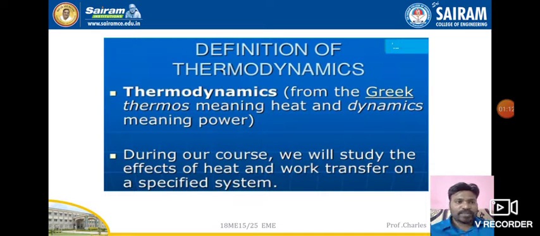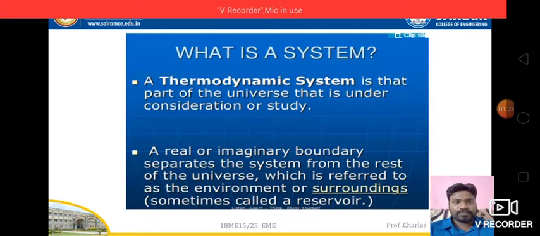During our course, we'll study the effects of heat and work transfer on a specified system. Obviously, heat will be generated in thermodynamics, and how this heat is involved in work transfer on a particular specified system, we are going to see.